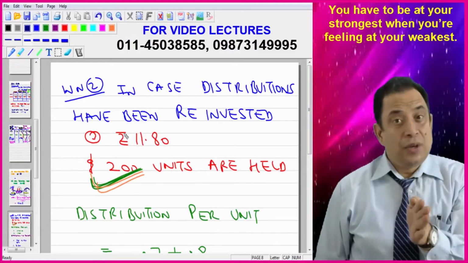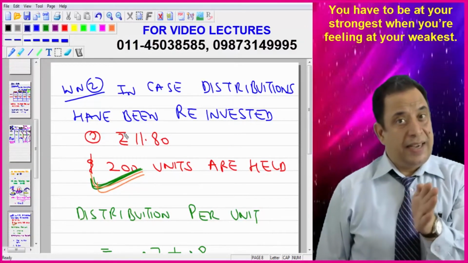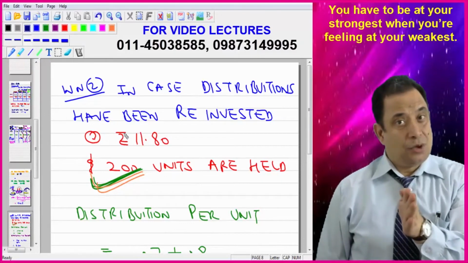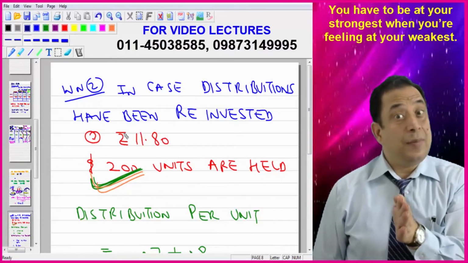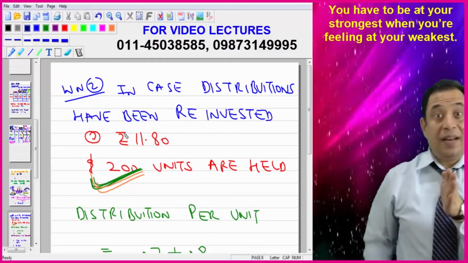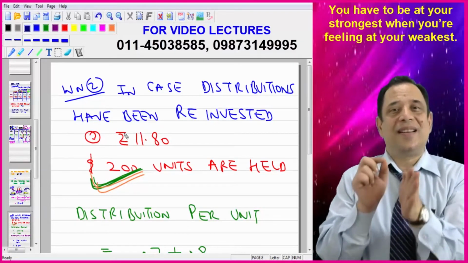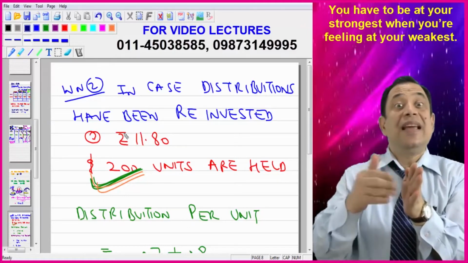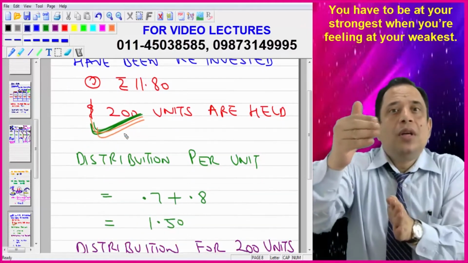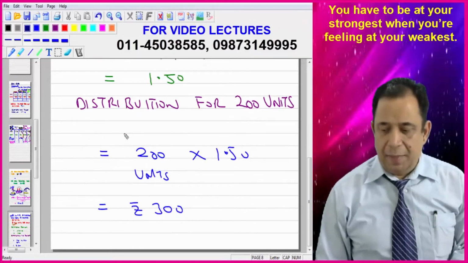Now, for 1 unit, he is getting 1 rupee 50 paisa, that is 80 paisa plus 70 paisa as a distribution. So, for 200 units, he will be getting 300 rupees. But he is not taking back those 300 rupees because this is dividend reinvestment. So, how many units will he get? He will be getting more.